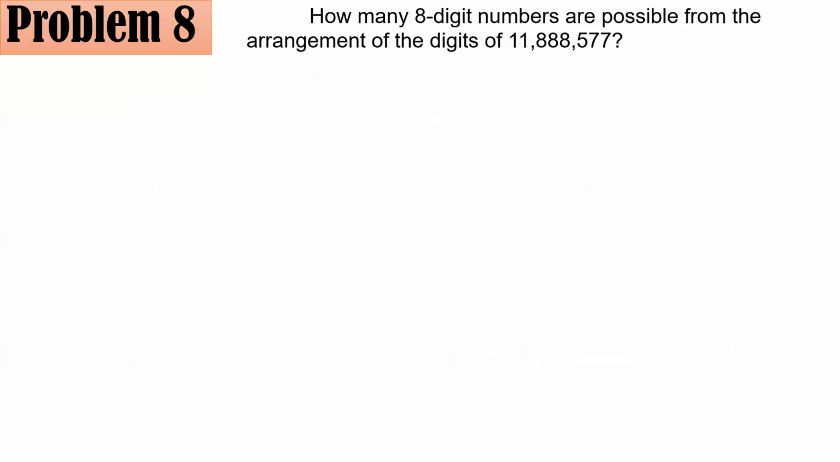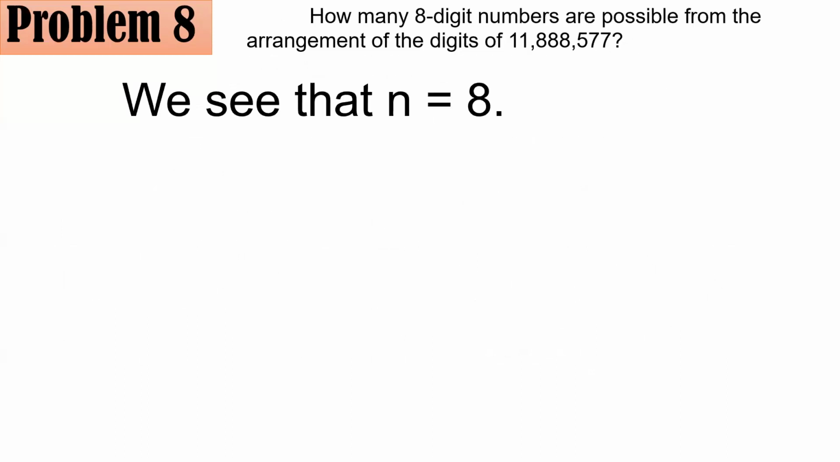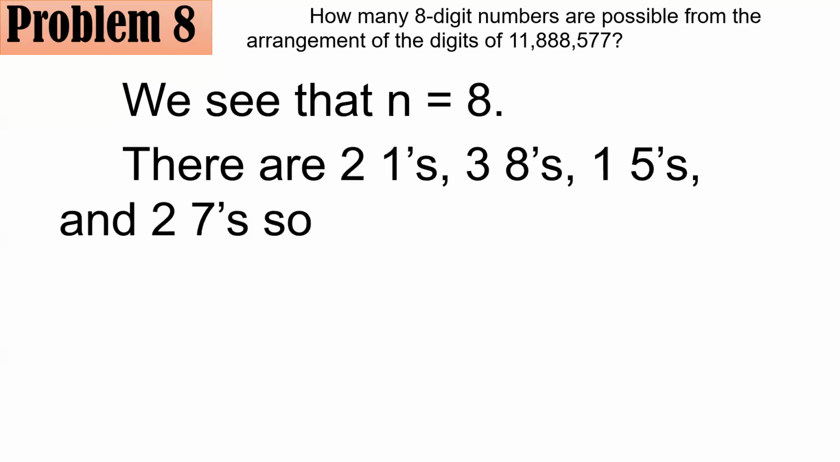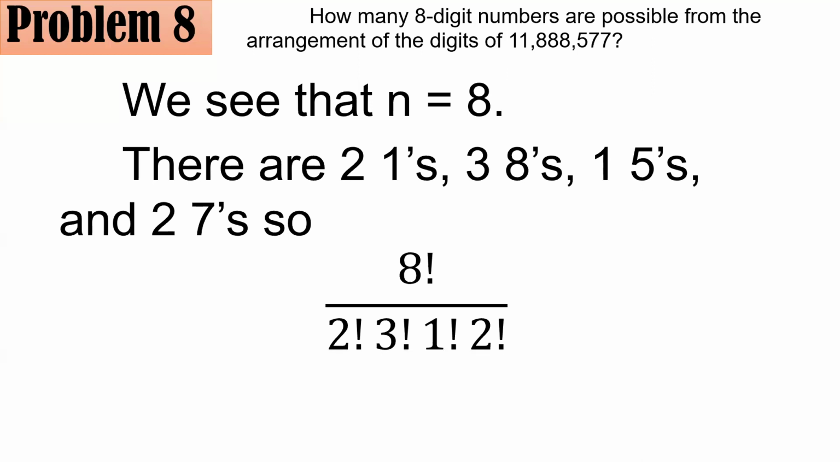So from here, we see that n is 8 because there are a total of 8 elements, but there are 2 ones, 3 eights, 1 five, and 2 sevens, and we have to divide their factorials from 8 factorial. That's why you have 8 factorial all over 2 factorial, 3 factorial, 1 factorial, 2 factorial, because again, the arrangement of the same objects, or elements, does not matter.